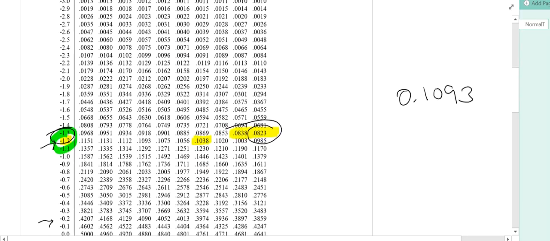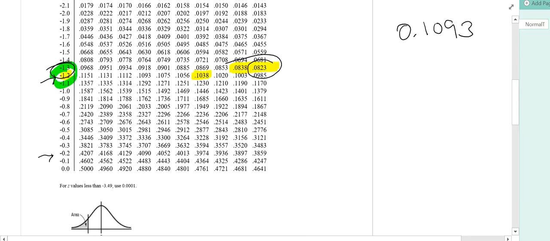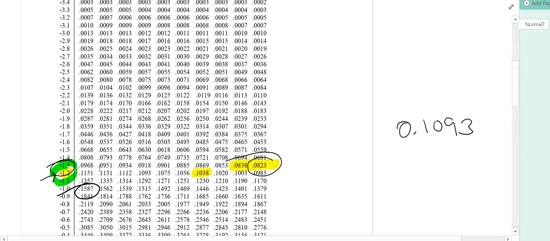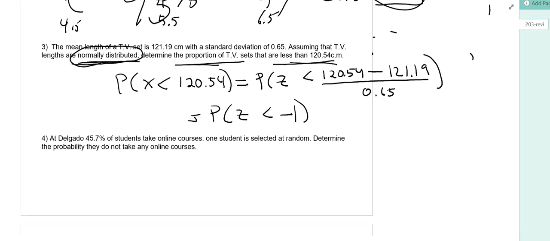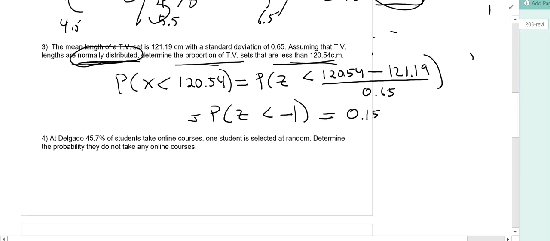So we look up minus 1. There we have 0.1587. So the probability that our TV set is less than 20.54 is 0.1587. So that is another way of saying about 16% of your TV sets are going to have their length be less than 20.54 centimeters, all right?